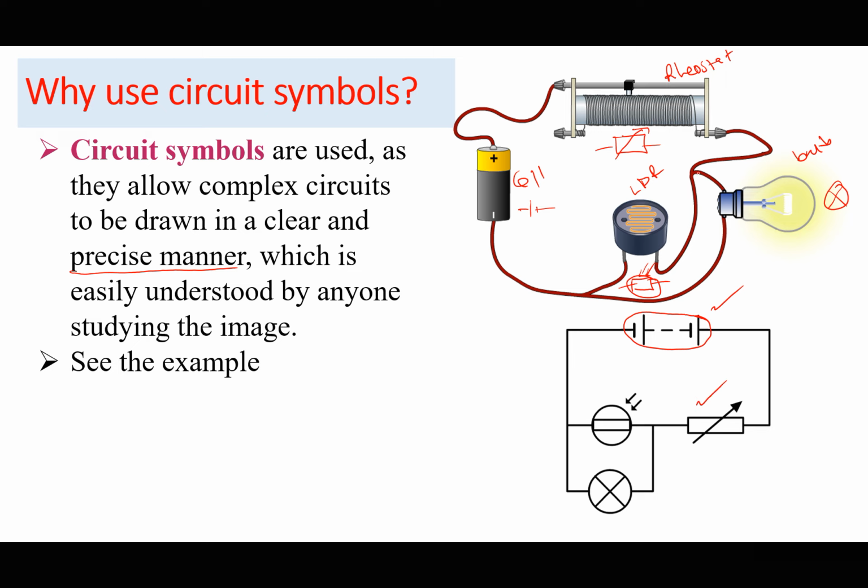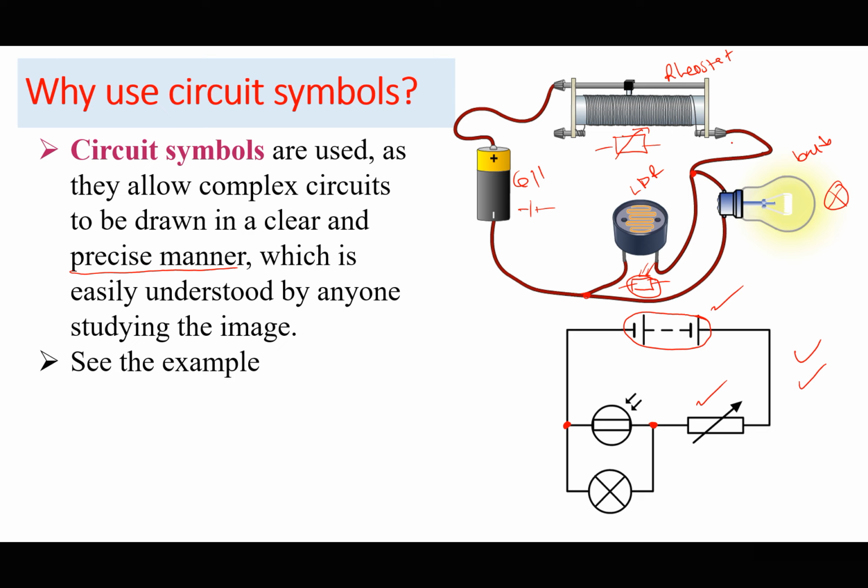And you may notice that the bulb was connected across the LDR, or the light dependent resistor. In other words, we would say that the bulb is in parallel. Many times whenever there is a junction, this part is going to be made bold, as we have seen earlier on. So this would be easier and more precise compared to drawing the full representation of the diagram.